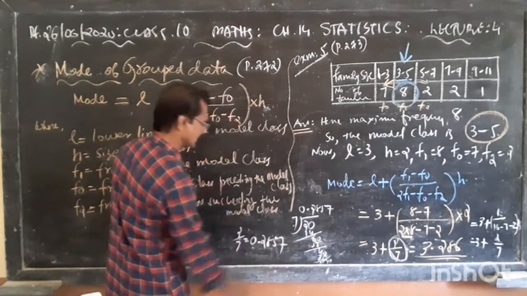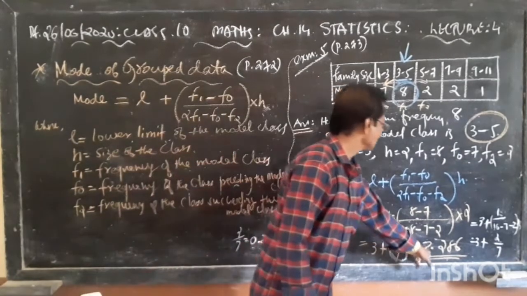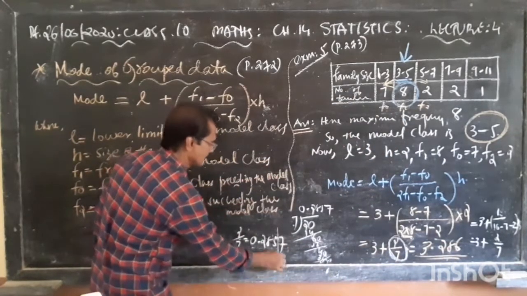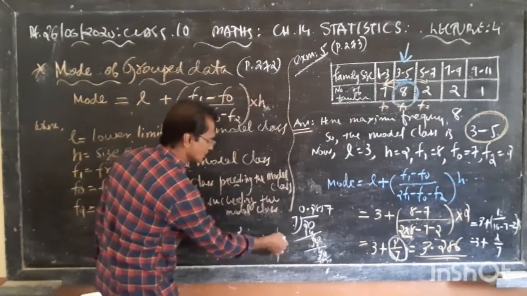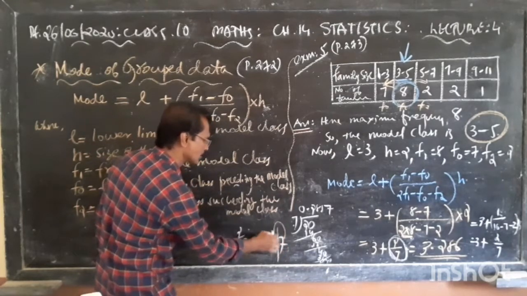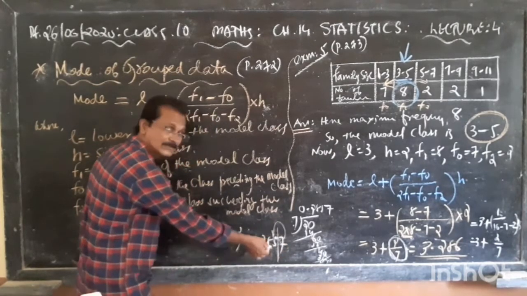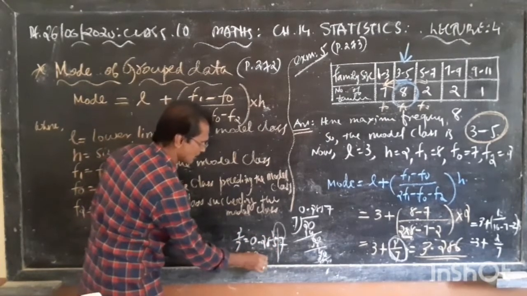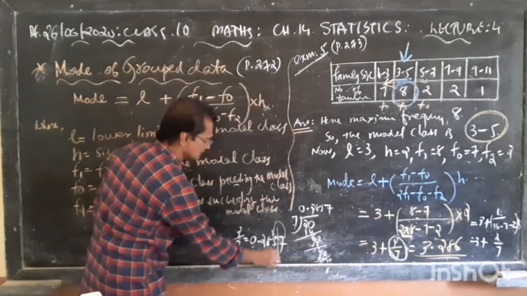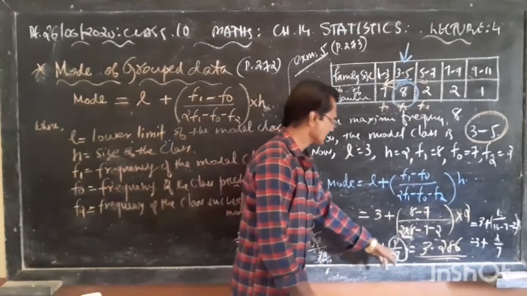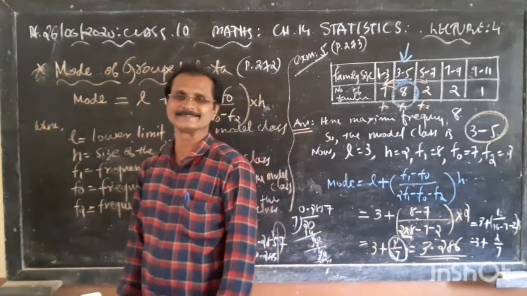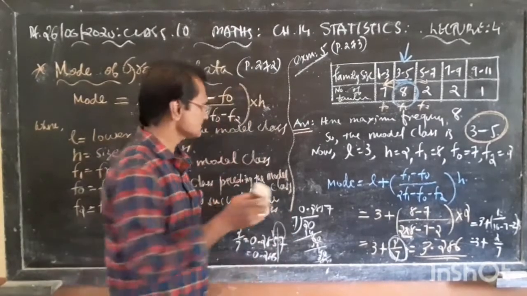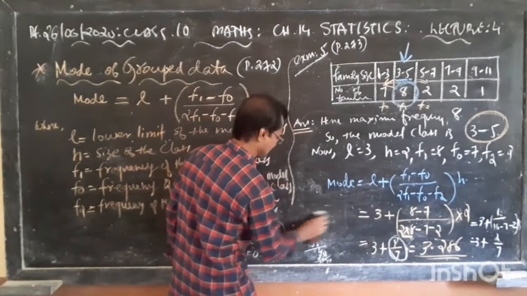0.2857. Okay. Now here, 3.286, I mean correcting up to 2 decimal places. Now here it is 7, so you can add one more here. If 5 or more than 5 is there, you have to add one more here. That is equal to 0.286. So that is 3 plus 0.286, that is 3.286. And here I will show you once again.